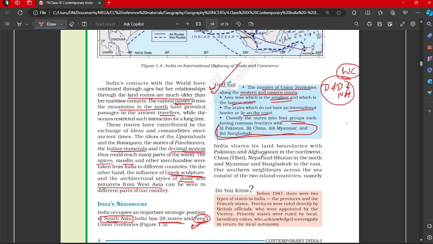Okay. India shares its land boundaries with Pakistan and Afghanistan in the northwest. Land boundaries we are not talking about, shares with Pakistan and Afghanistan. So if you see currently the region which is referred to as POK, which is under the control of Pakistan, and the Chinese CPEC project is also passing through that area.